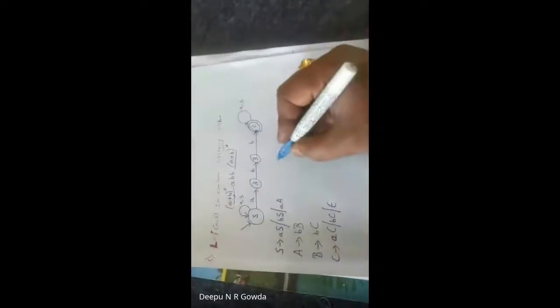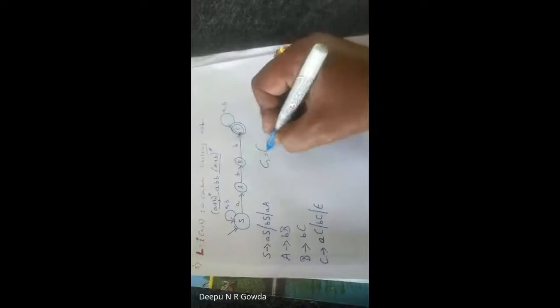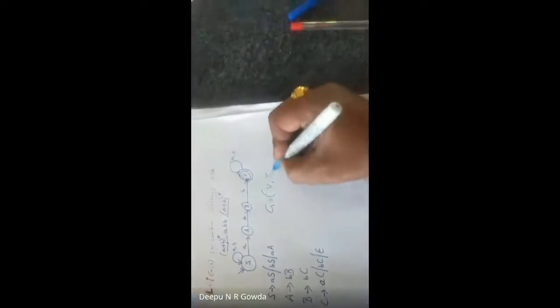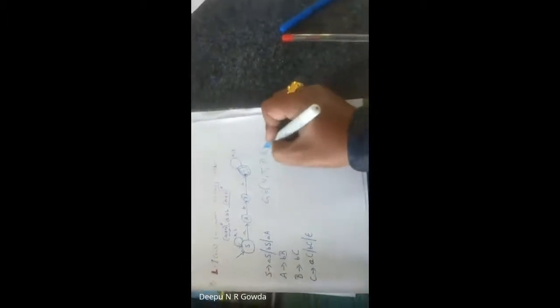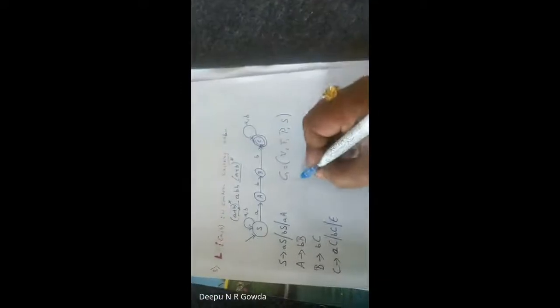Writing a grammar for the given language. For all the questions you have to write the same. Only for the last question I'm explaining, I'll be writing G equals (V, T, P, S). What is V?